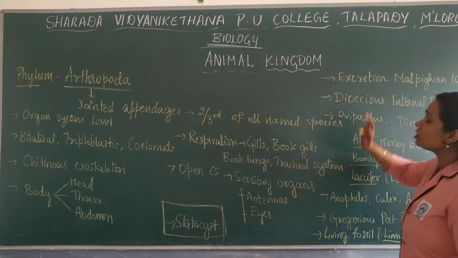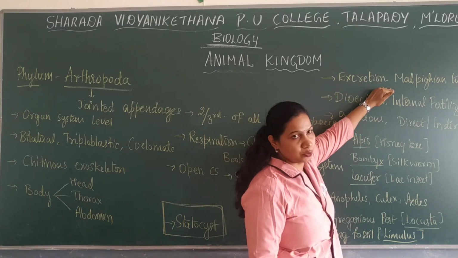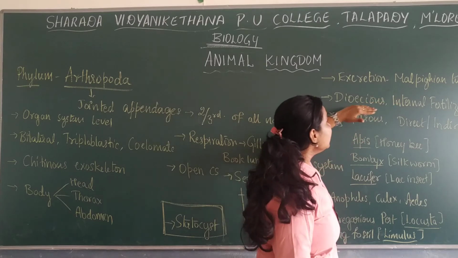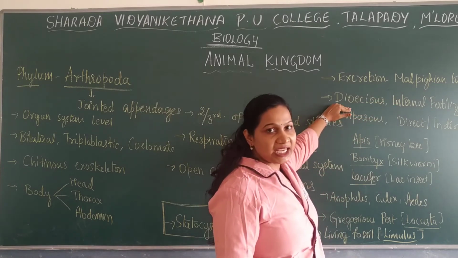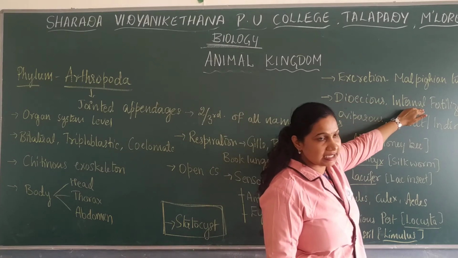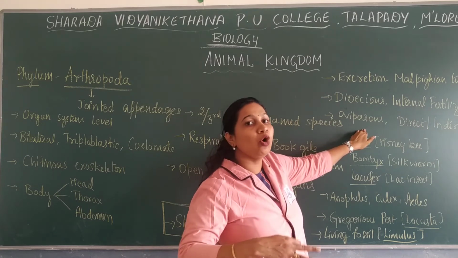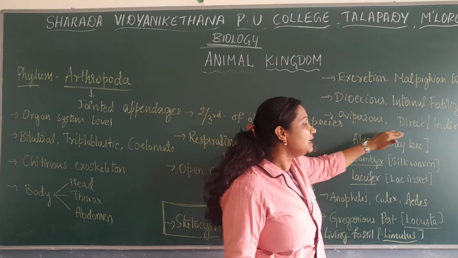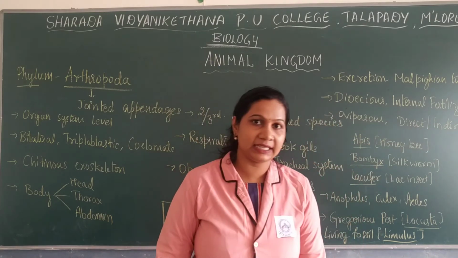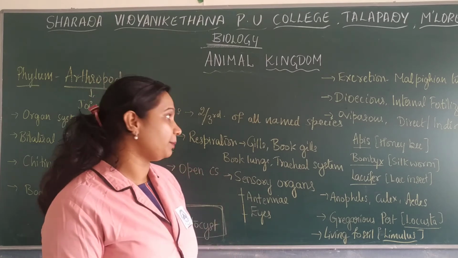Next, excretion takes place through a structure known as the Malpighian tubules. Organisms are dioecious, meaning sexes are separate. Fertilization is internal, and they are oviparous, egg-laying organisms. Development will be either direct or indirect.